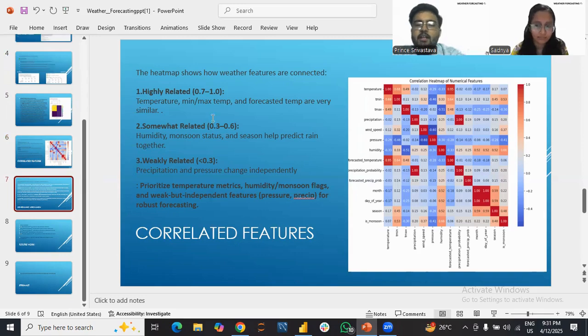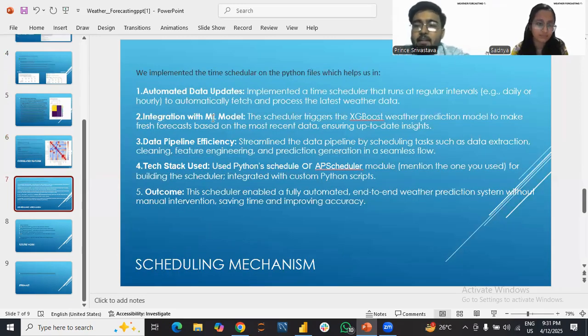In this project, we also implemented a scheduling mechanism. First, we should understand what a scheduling mechanism is. A scheduling mechanism is a library provided by Python, where we can update our data using some APIs or something else without manually installing or importing it. The time scheduler that we implemented on the Python files helps us with automated data updates.